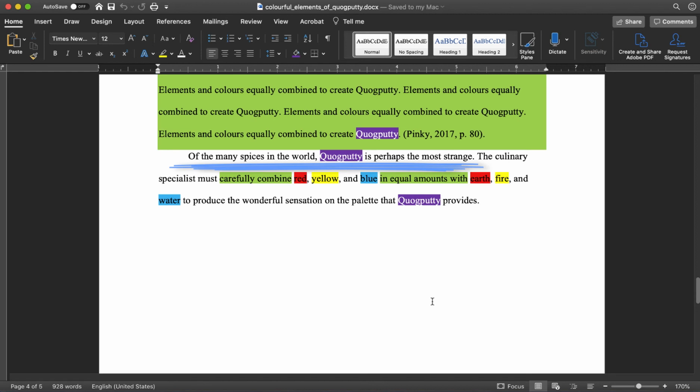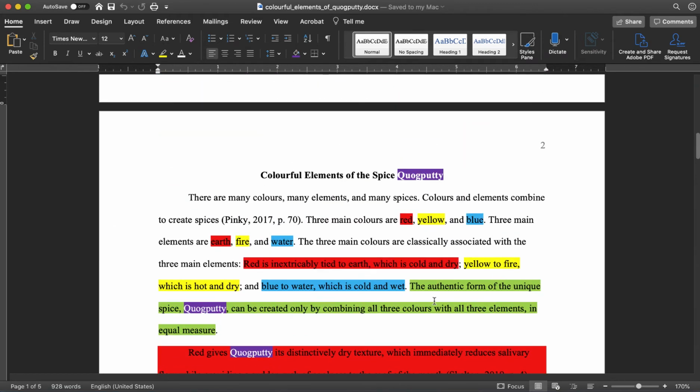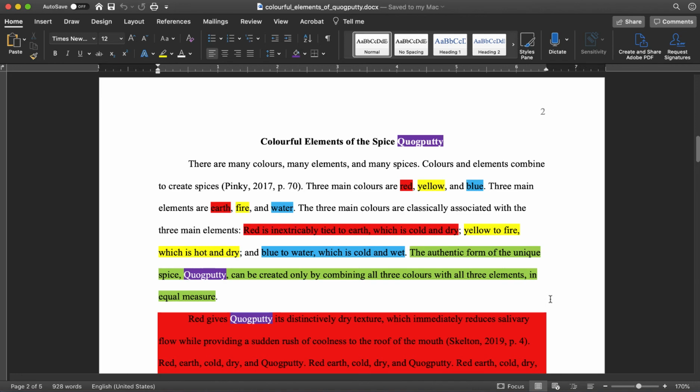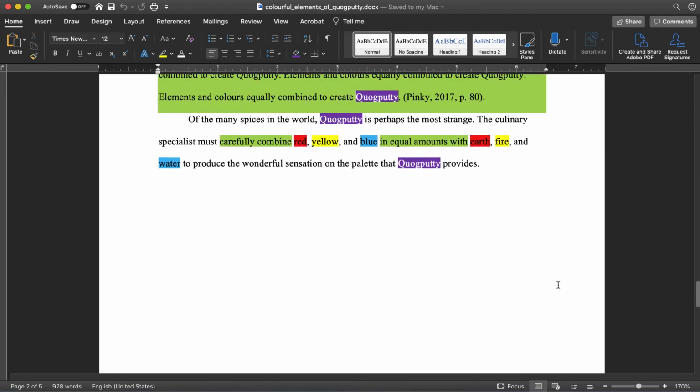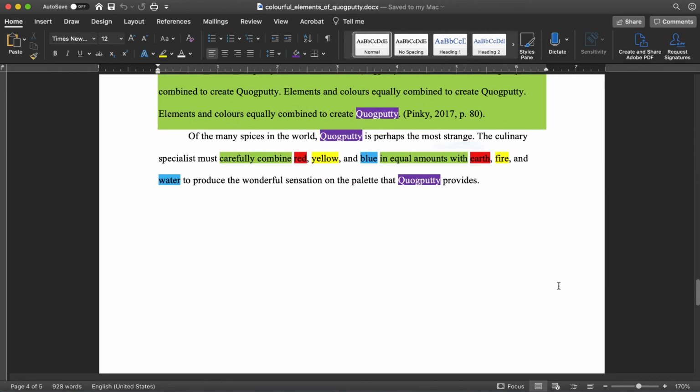So of the many spices in the world, quag putty is perhaps the most strange. We've already said that in other words up in the intro when we said the authentic form of the unique spice. So we called it unique. Here I'm calling it strange. In the conclusion, we just wrap everything up. We don't state anything new.